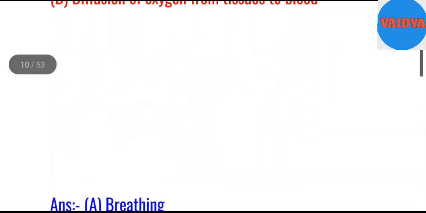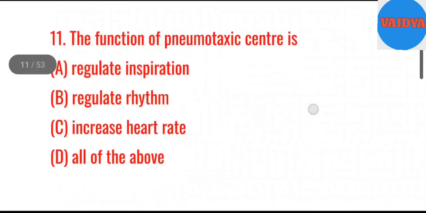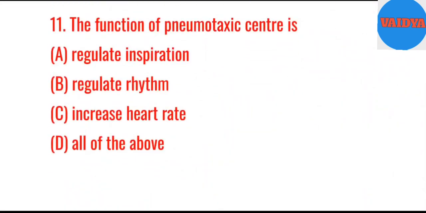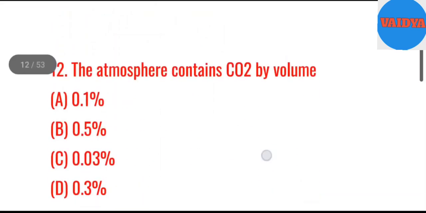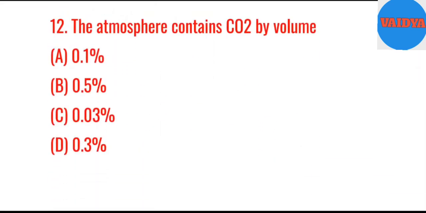Ans. A. Breathing. 11. The function of pneumotaxic center is A. Regulate inspiration. B. Regulate rhythm. C. Increase heart rate. D. All of the above. Ans. A. Regulate inspiration. 12. The atmosphere contains blank CO2 by volume. A. 0.1%. B. 0.5%. C. 0.03%. D. 0.3%.